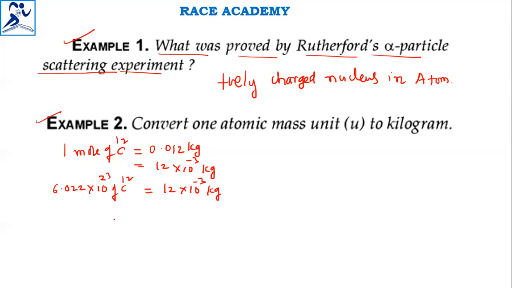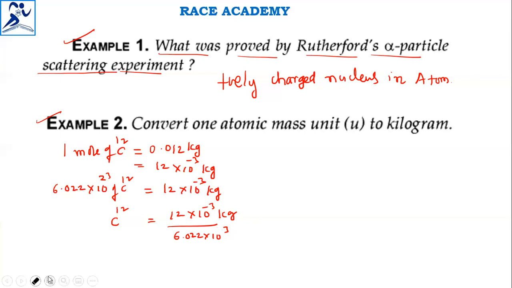But if you just take one carbon atom, then the mass will become 12 into 10 to the power of minus 3 kilograms divided by the Avogadro number, 6.022 into 10 to the power of 23.